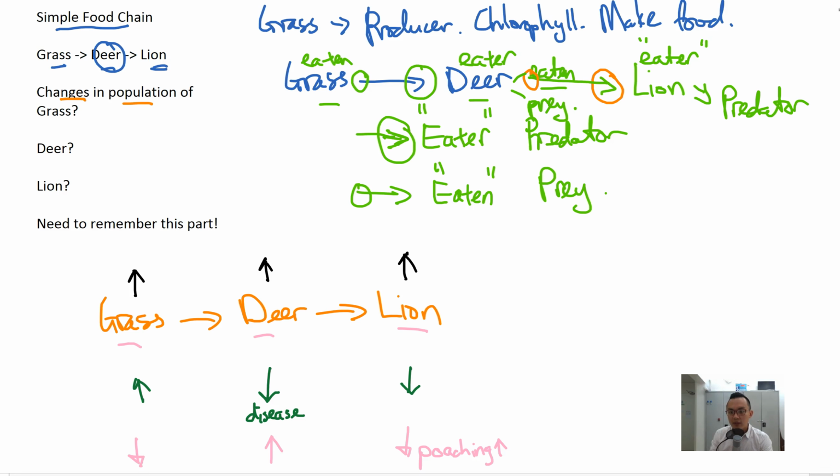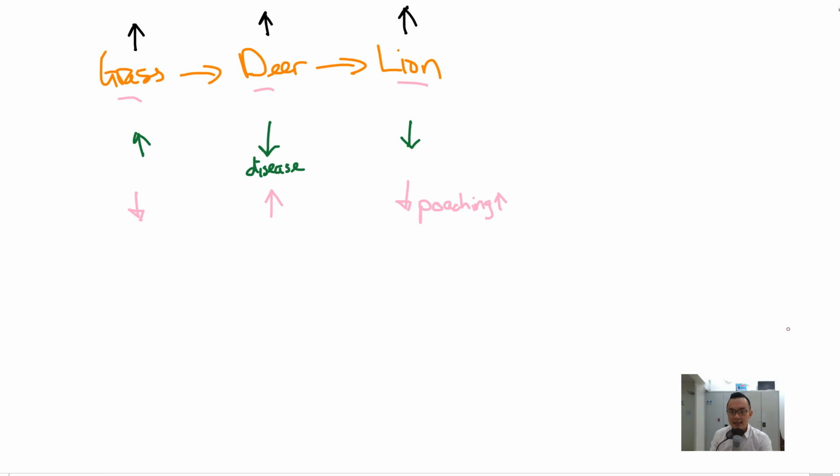You might be thinking, Teacher Kaiden, this is quite easy. Obviously, if deer increase, grass will decrease, and so on. Well, with a simple food chain like this, it might be easy, but as we go on to the examples later, you can see how complex food chains and food webs can get, and then it's always good to come back to something simple to refer to. All right, let's now jump into the sample questions.